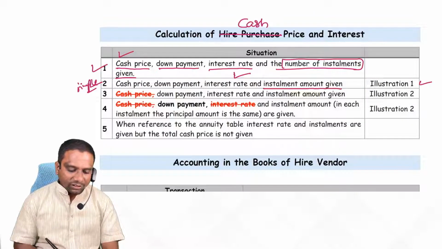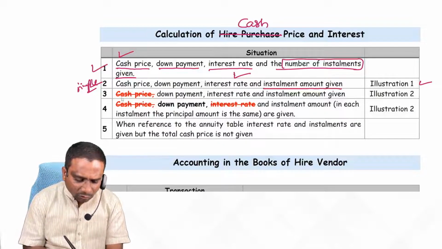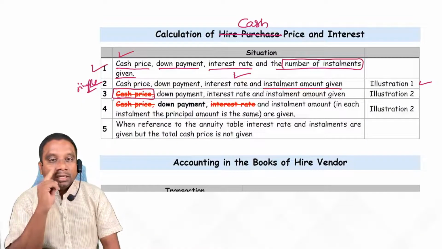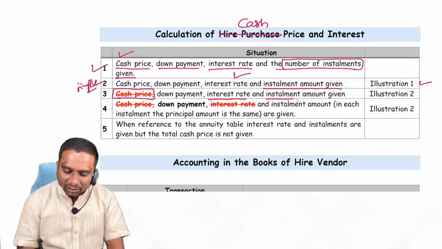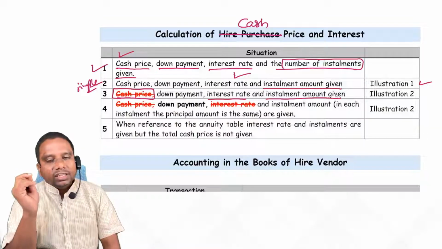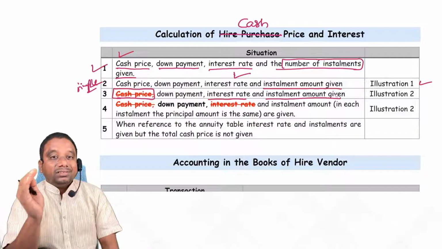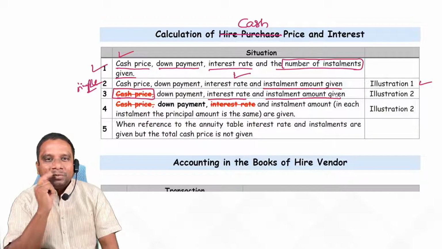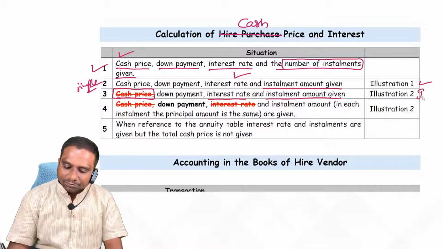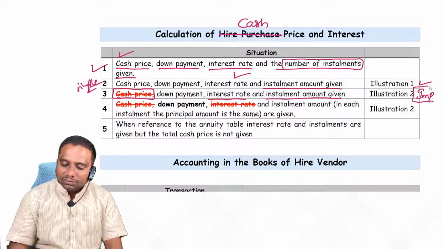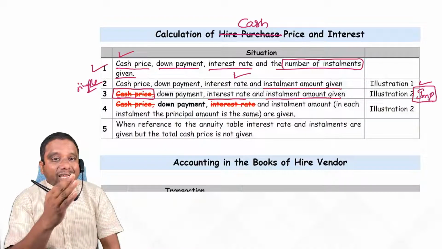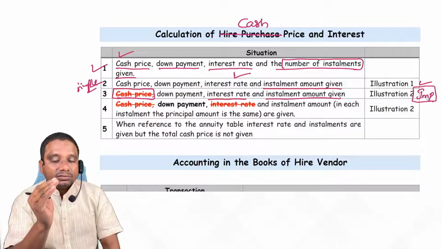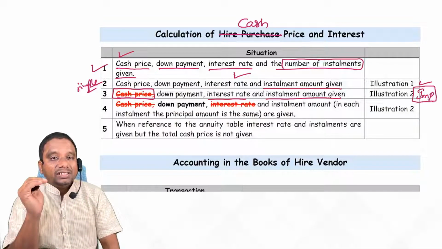Second type of situation is, now this time they don't give cash price. They don't give cash price, but they give you interest rate and installment also. Then how do we calculate? It is very, very important and a little bit confusing. They are not giving cash price, but they are giving interest rate and installment.